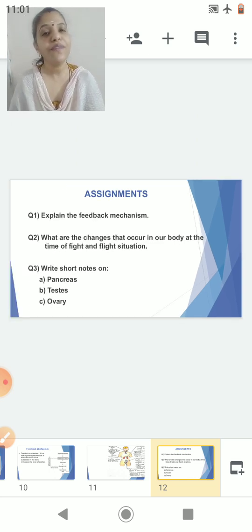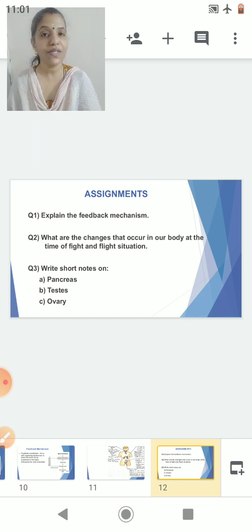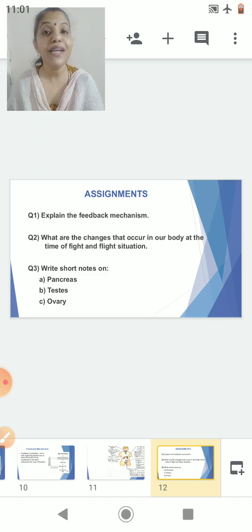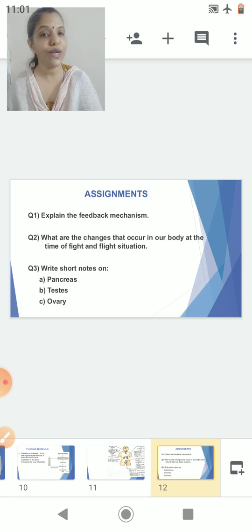The assignments: explain the feedback mechanism. We have discussed the blood sugar level here. Next, what are the changes that occur in our body at the time of a fight and flight situation? As I told you, alertness is there, increased blood sugar we have seen, correct? Heartbeat increases, the blood supply to the digestive system and skin decreases, correct? The breathing rate increases, and more oxygen is supplied to the muscles. All this you are going to write.